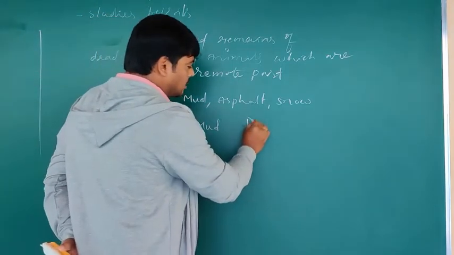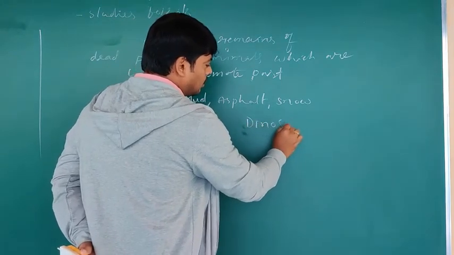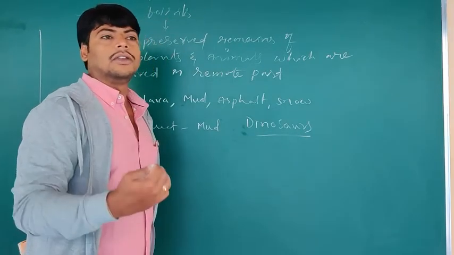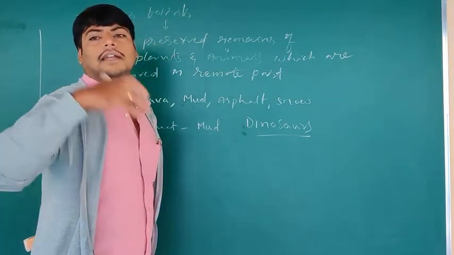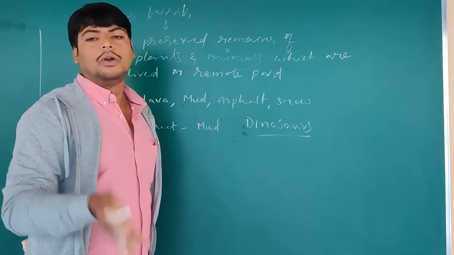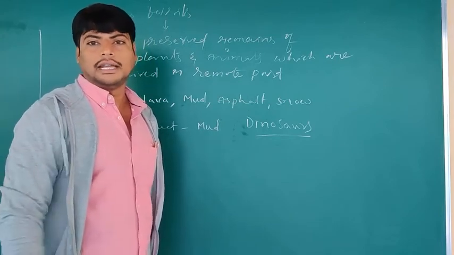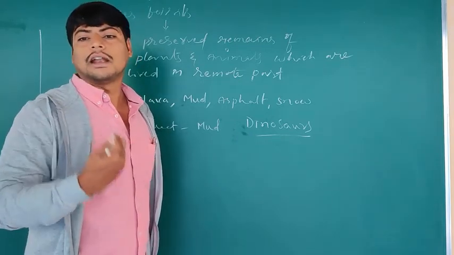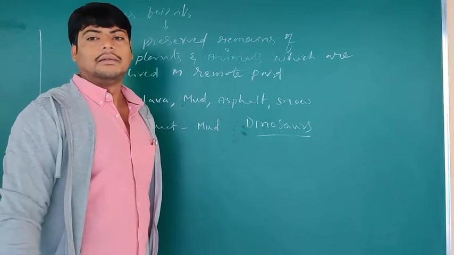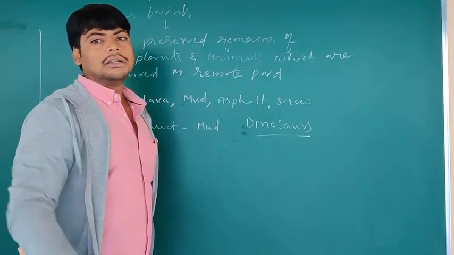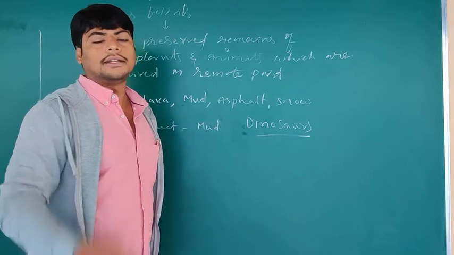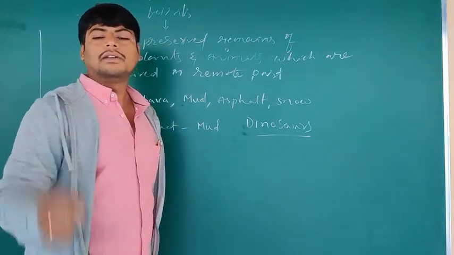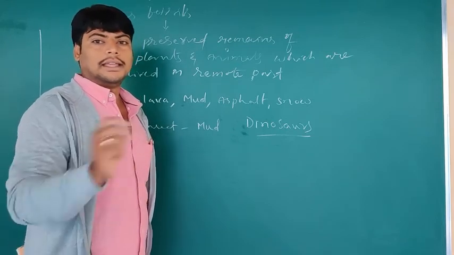So dinosaurs, as we have seen, were found in the Jurassic age. In general we don't know whether these dinosaurs existed on the earth or survived, because at present they are not found on the earth. But how do we come to know that dinosaurs also existed on the earth? Because of their fossils which have been studied, and we come to know that fossils are one of the best evidences of evolution.